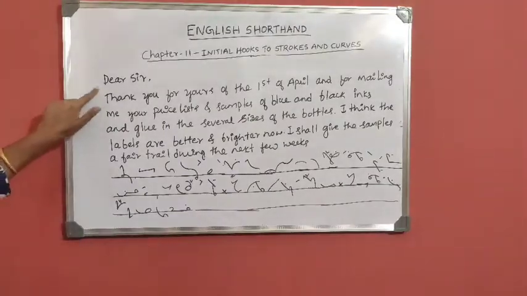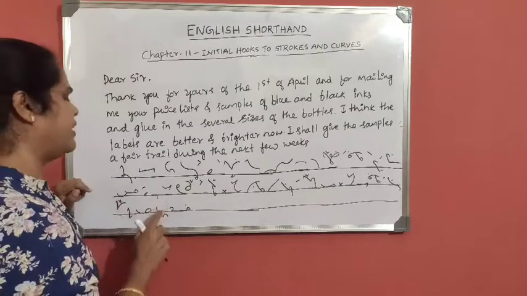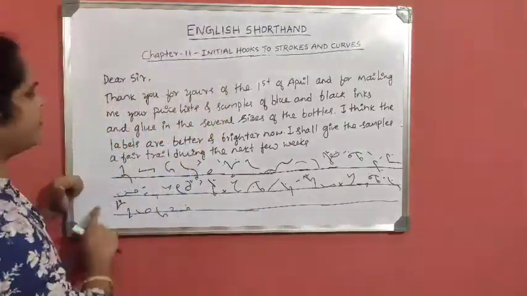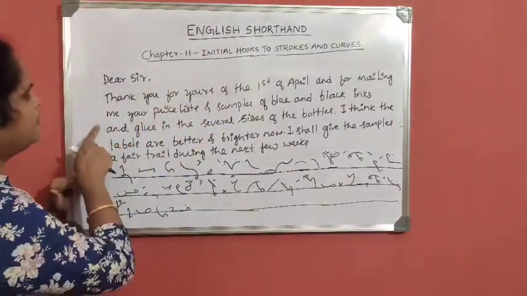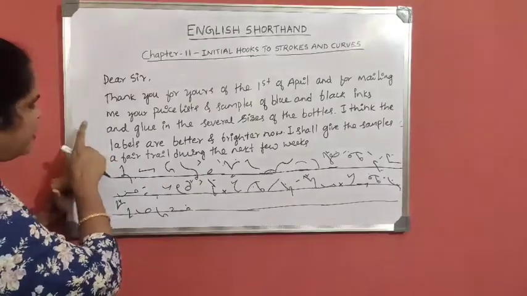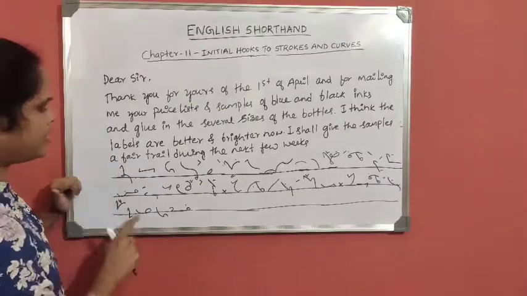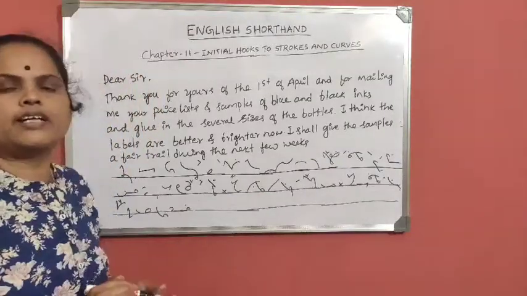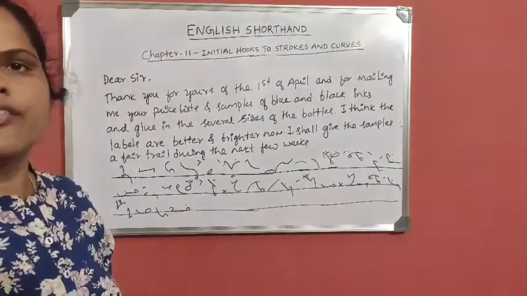See, there are 1, 2, 3, 4, 5, 6 lines, and I transcribed it into 3 lines. So we can save time if we transcribe the paragraph of English longhand into shorthand. Now we will move on to the next chapter, that is alternative forms of for and were.